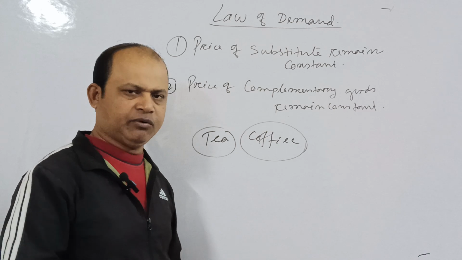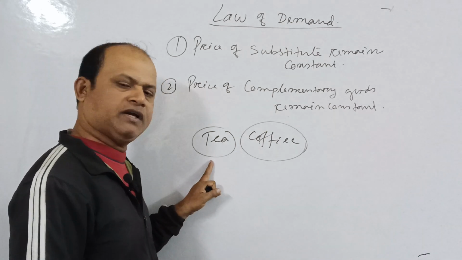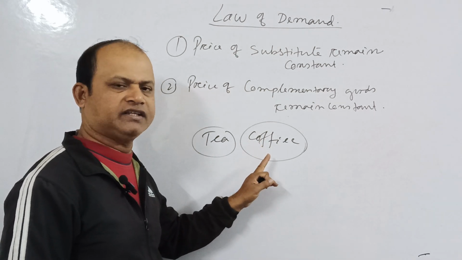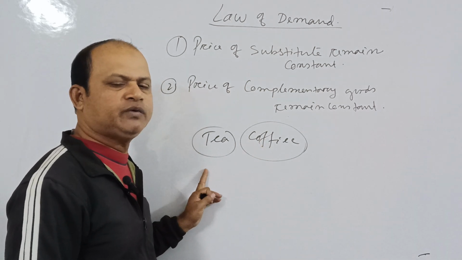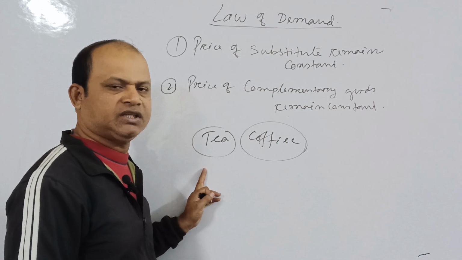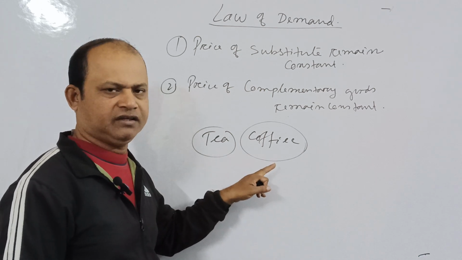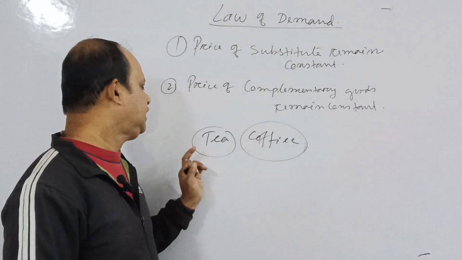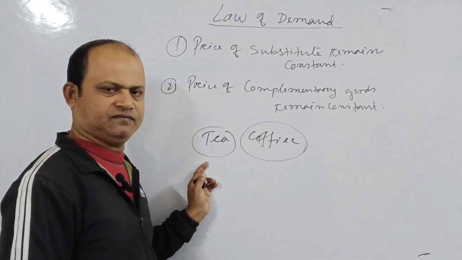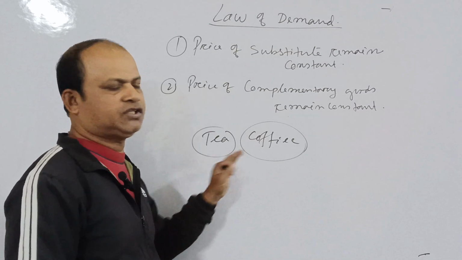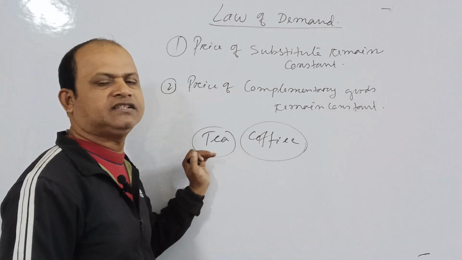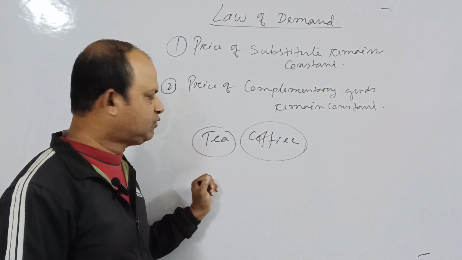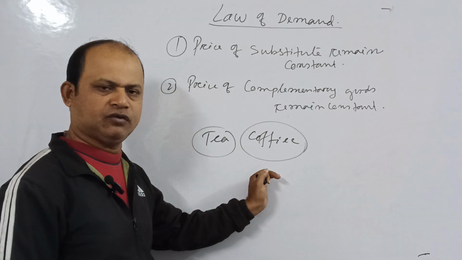Then only. Otherwise, what will happen? You see, if the price of tea increases, and accordingly the price of coffee increases, the people who are consuming tea, they will stick to tea, they will never shift to the coffee. That is why if the price of coffee remains constant, then only if the price of tea increases, the people who are consuming tea, they will shift to coffee. Means with the increase in price of tea, demand for tea will decrease. So that is why it is only possible when price of coffee is constant.